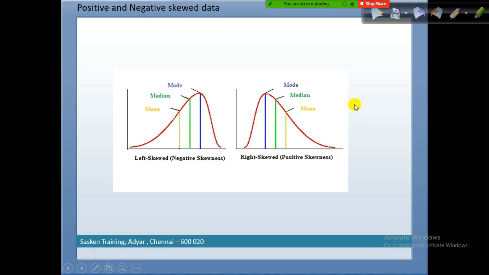Now I know mean and mode, so in between these two the median will be. The median is the middle value. In both cases the median is in the middle, the mean is dragged in the outward direction, and the mode is the peak.